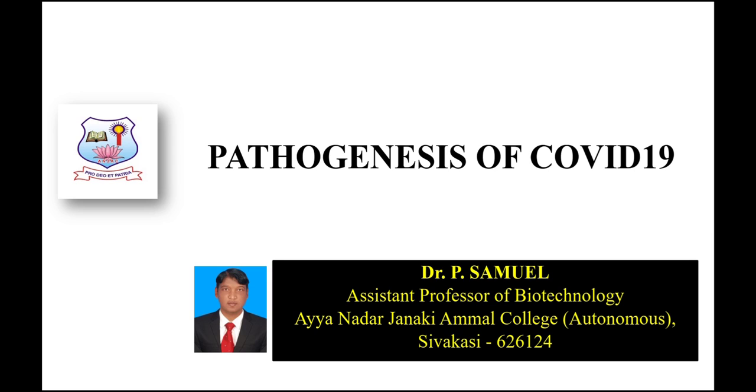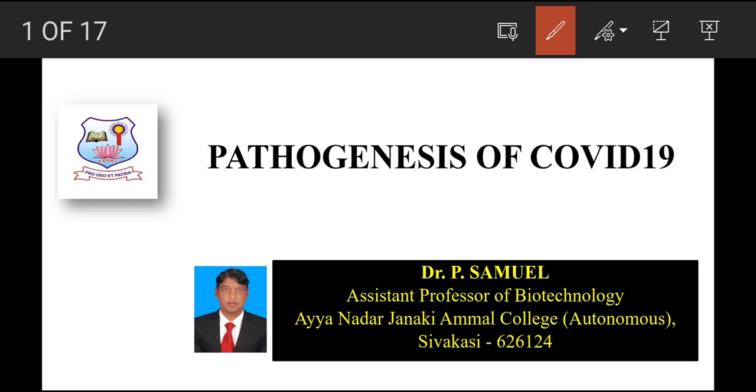Through this tutorial, we are going to discuss something about the pathogenesis of COVID-19. The word may be new to some of you. What is pathogenesis? Pathogenesis refers to the spread of infection.